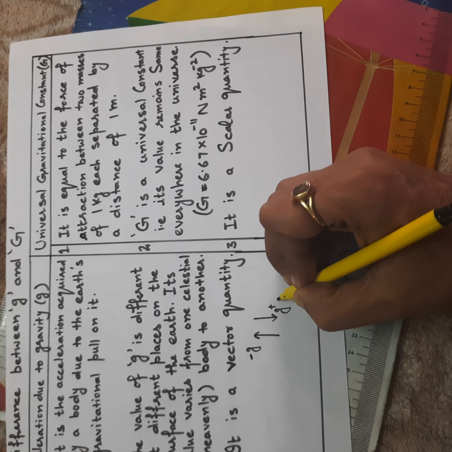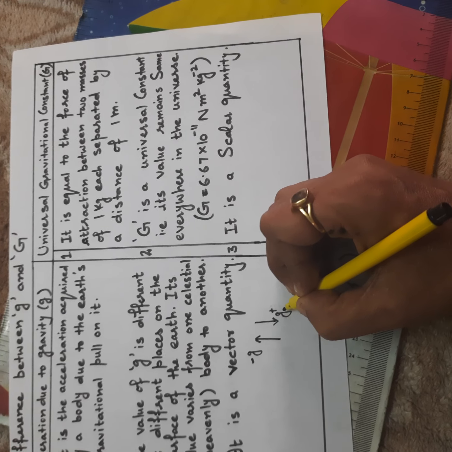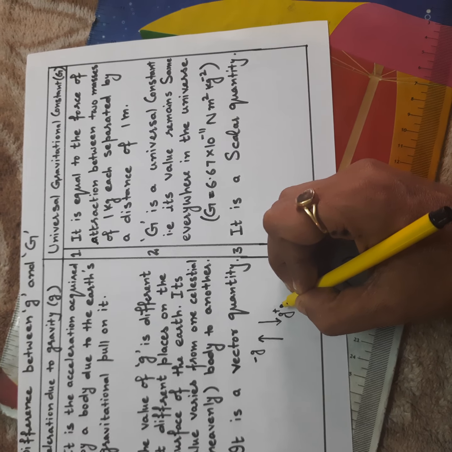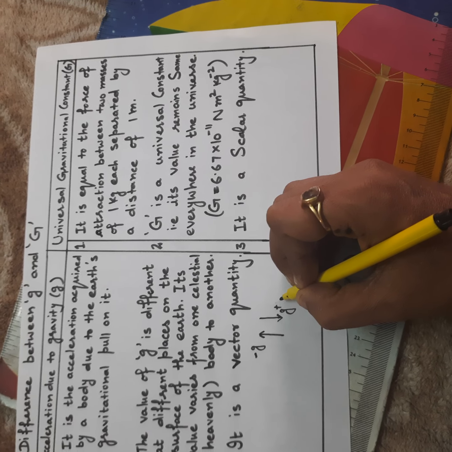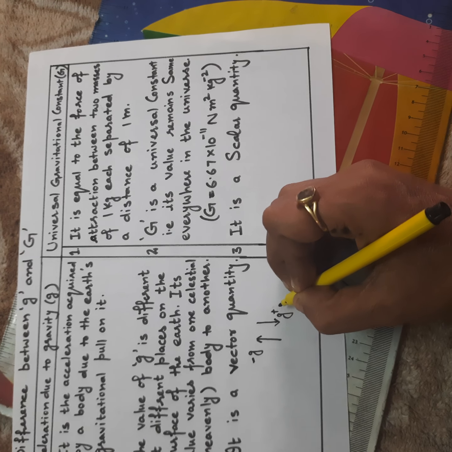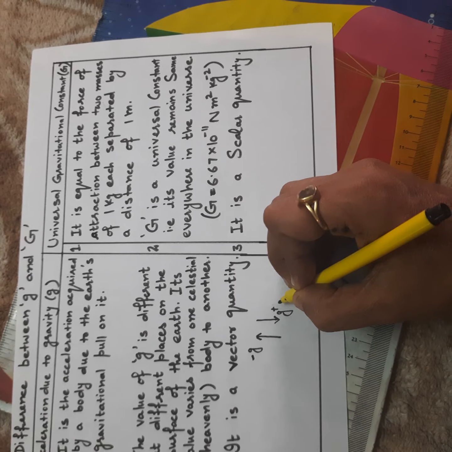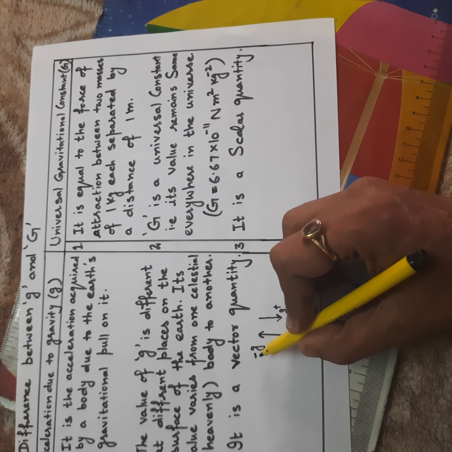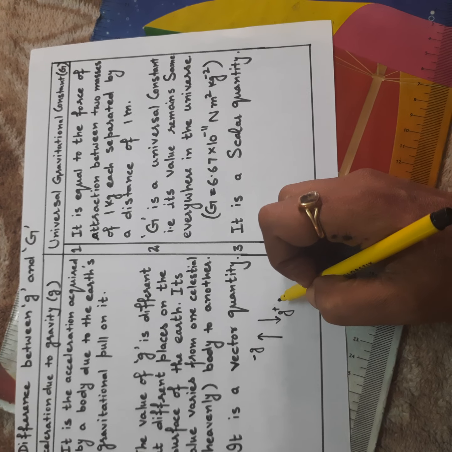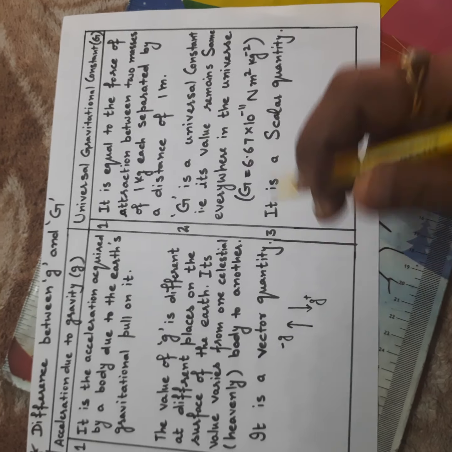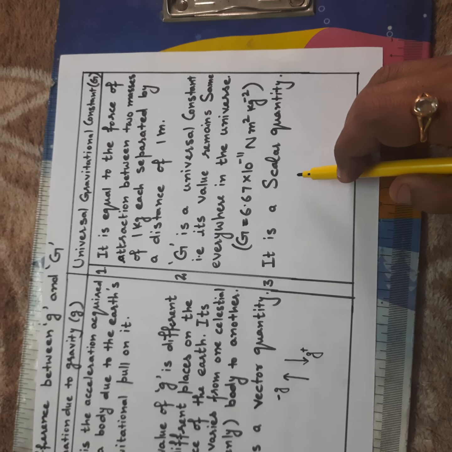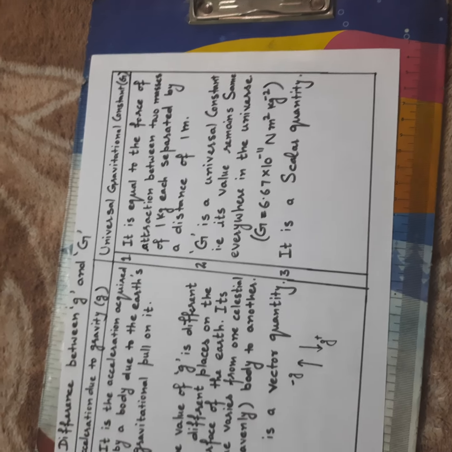This sign explains the direction. If the object is towards Earth, its sign will be plus g. If away from the Earth, we will take a negative sign in front of g. This sign is for direction. So, small g is a vector quantity. On the other hand, capital G is a scalar quantity.